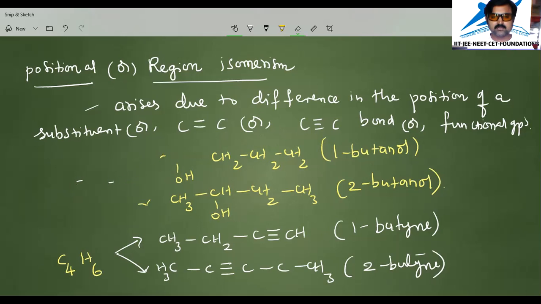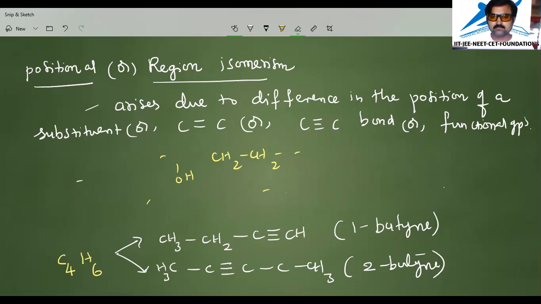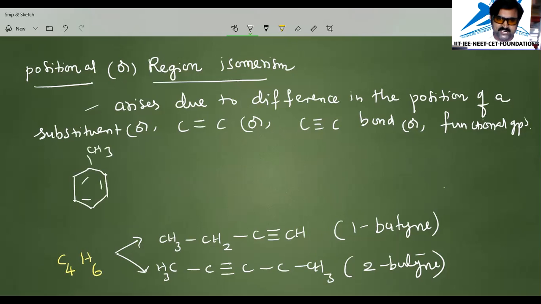Now we'll see another example. Here I am going to take benzene, and I am going to write orthochlorotoluene. I write the benzene ring with double bonds inside it, and one CH3 group, which is toluene.